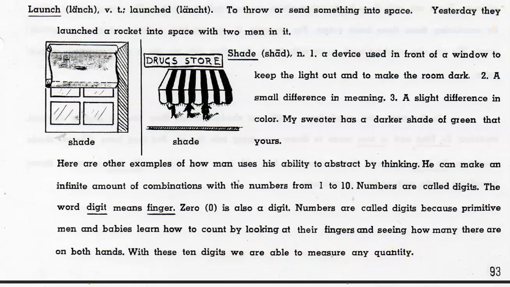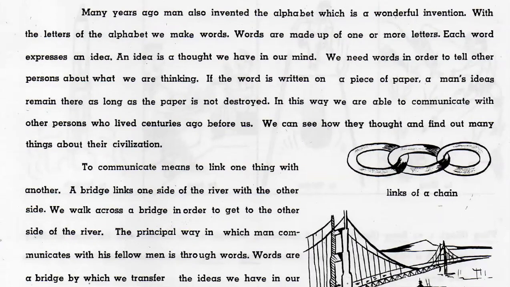Page 94. Many years ago, man also invented the alphabet, which is a wonderful invention. With the letters of the alphabet, we make words. Words are made up of 1 or more letters. Each word expresses an idea. An idea is a thought we have in our mind. We need words in order to tell other persons about what we are thinking.